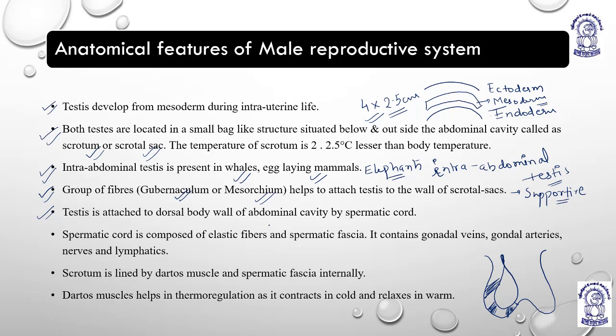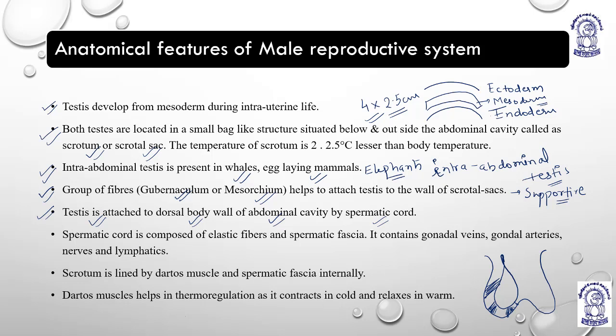The dorsal wall of the abdominal cavity has the testis attached to it with the help of the very important spermatic cord. The spermatic cord is a structure which helps to attach the testis to the wall of the abdominal cavity. And which wall? Dorsal wall.